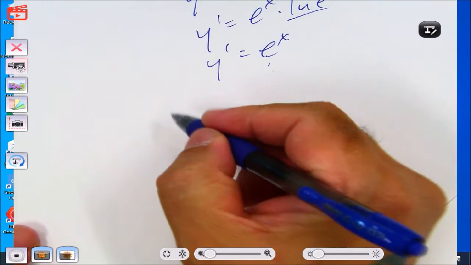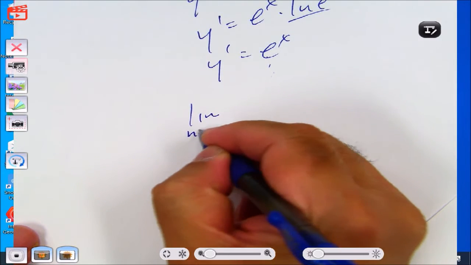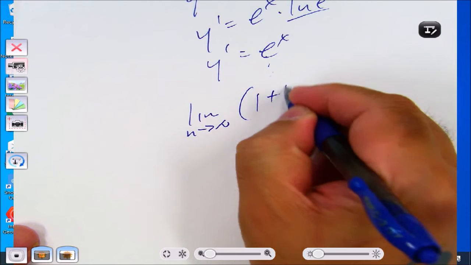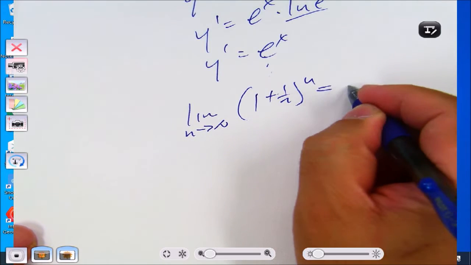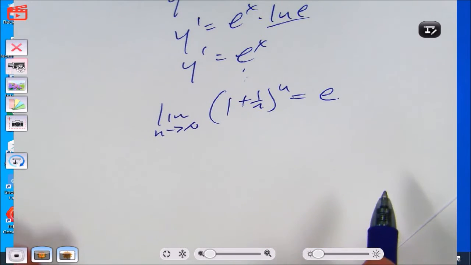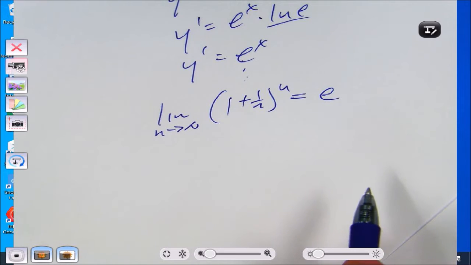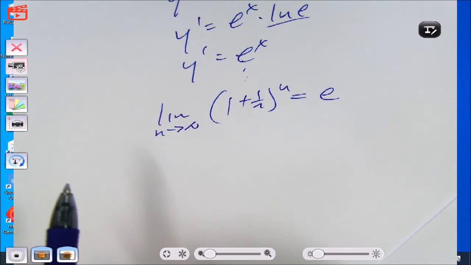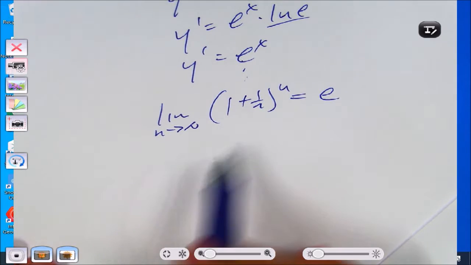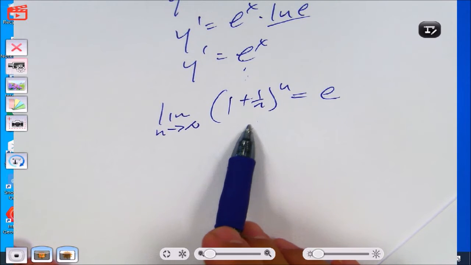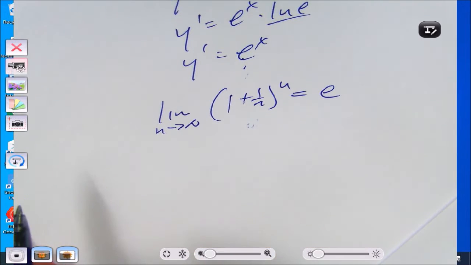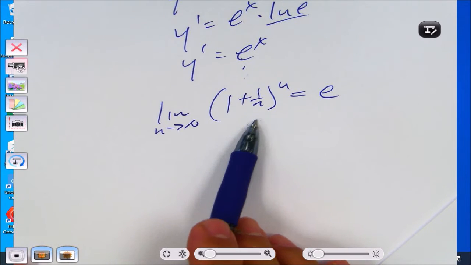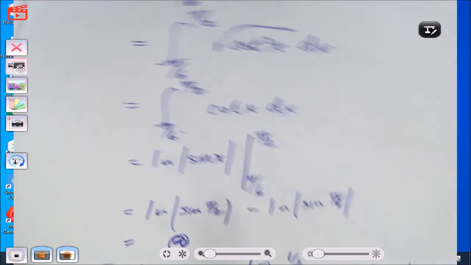It also does this: if you take the limit as n goes to infinity of 1 plus 1 over n to the n, that's also equal to e. So this number e comes from a bunch of places. No, I'm not taking the derivative or integral. I'm taking the limit. I'm not integrating. All right, let's go on to B.